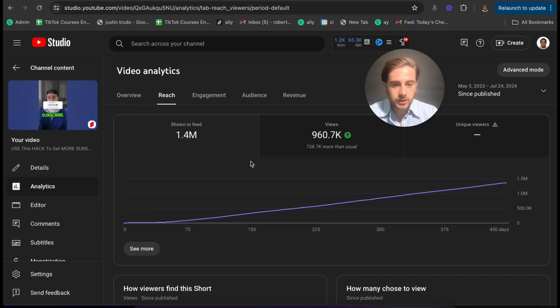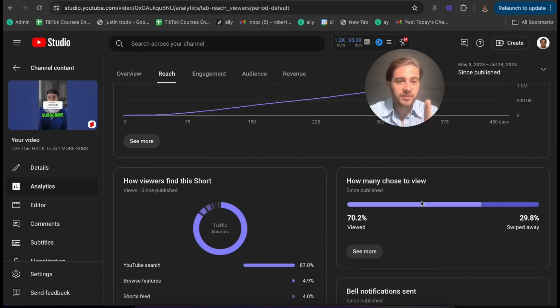So if you come under reach and scroll down, how many chose to view? If your video is over 30 seconds long, you need this to be at least 70%. If your video is less than 30 seconds, this needs to be really close to 100%. This is going to be determined by 1, the topic, if people are interested in it, and 2, the hook that you have on the screen. Did you capture somebody's attention? But that's not the only thing to pay attention to.